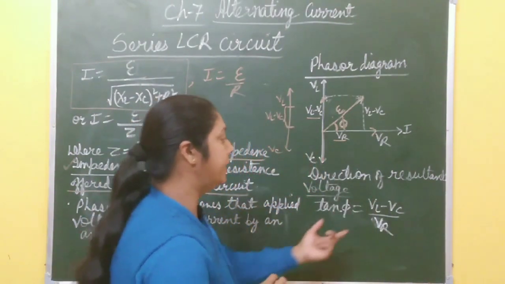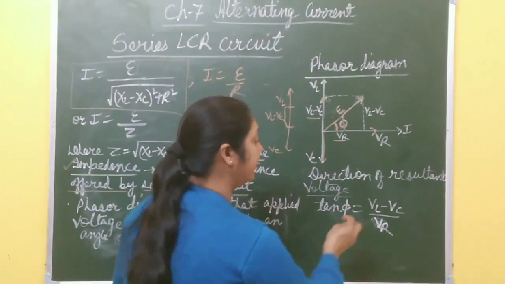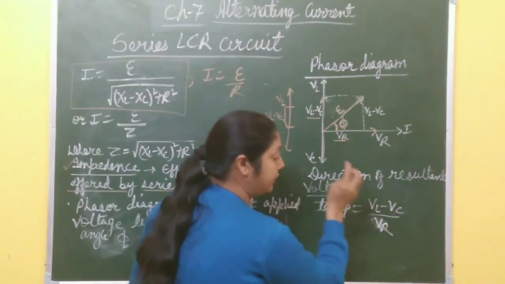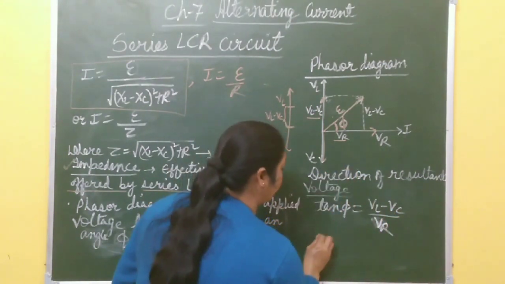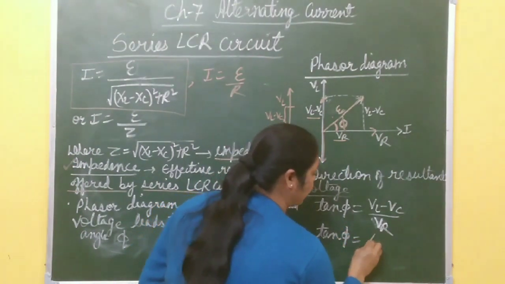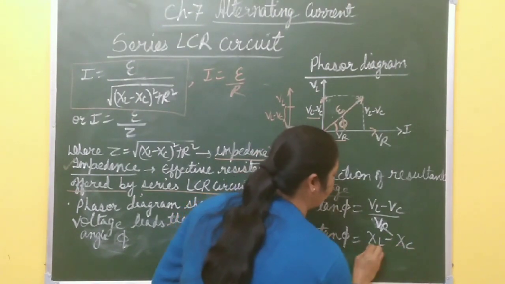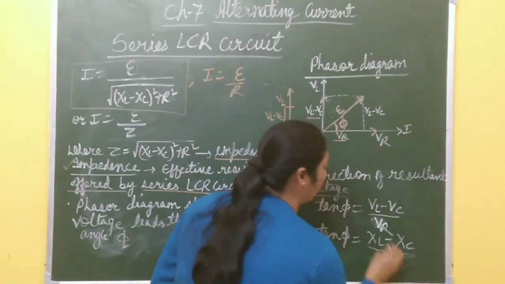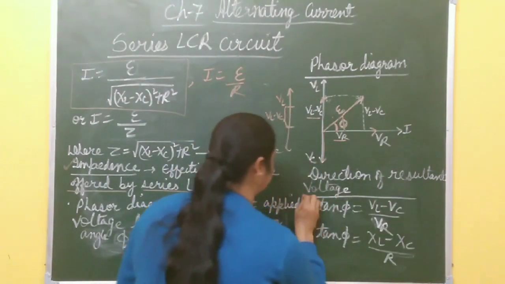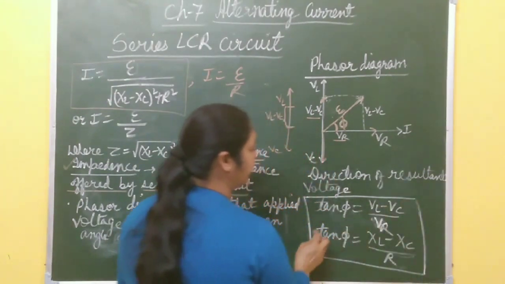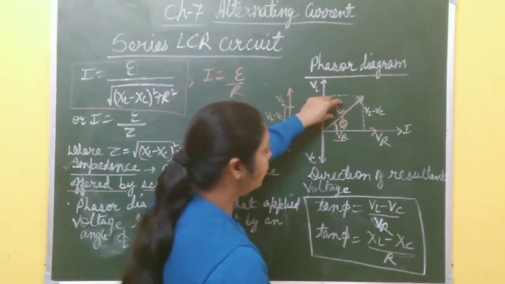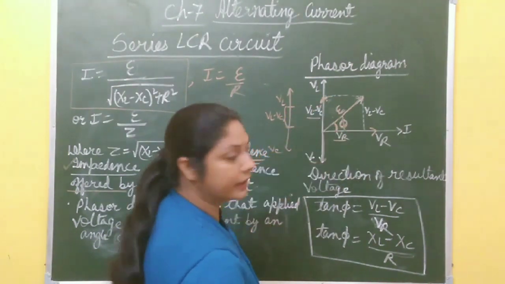Or in terms of reactance also you can write: VL is IXL, VC is IXC, and VR is IR. So after putting these values, you get tan phi equal to XL minus XC by R. Here I is common in numerator and denominator, so it just cancels. So this is the direction of the resulting voltage. Tan phi is VL minus VC by VR, and in this case the resultant voltage leads the current by an angle phi.